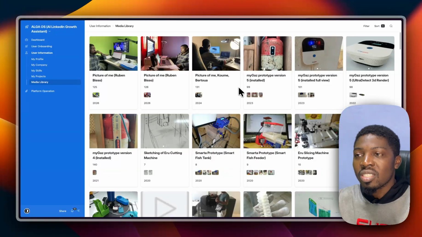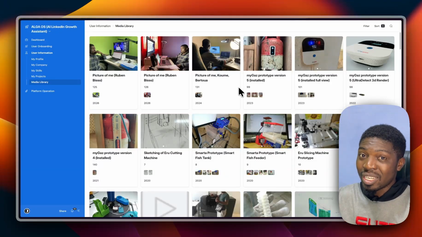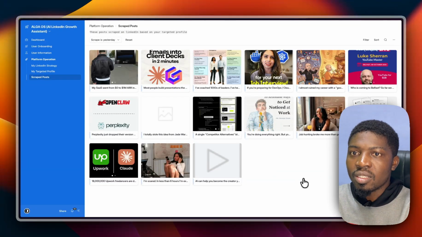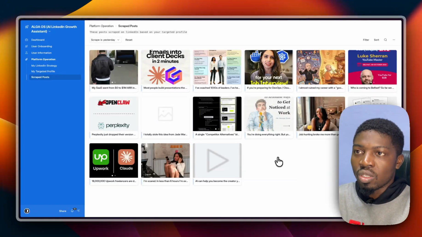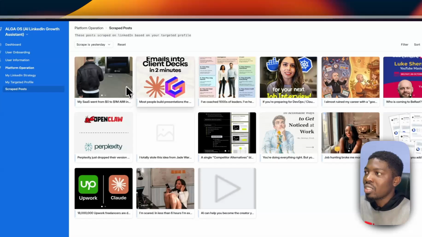Because I believe plugins are the big change that is coming, I think, for this year and maybe for next year. Let me show you what Claude Cowork has access to when it's running the task of creating comments for me for today. So these are the posts that were scraped yesterday.